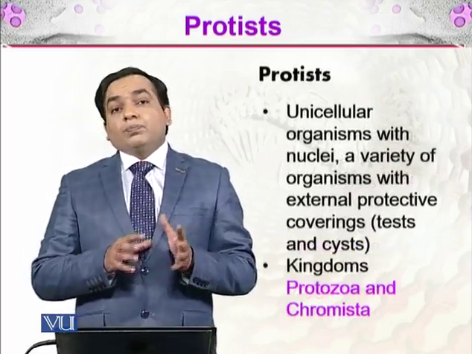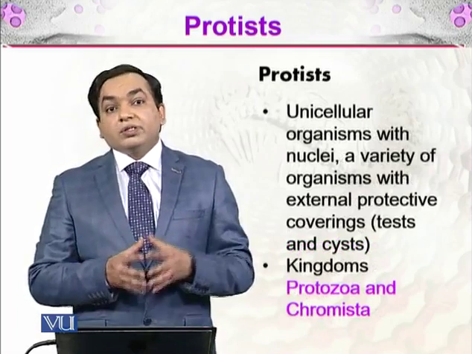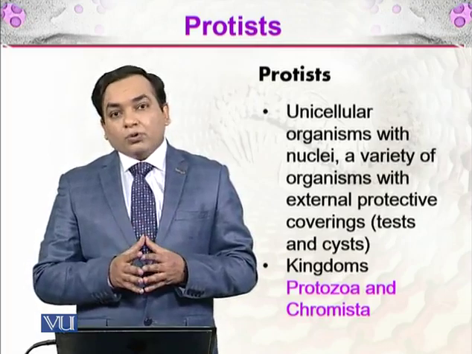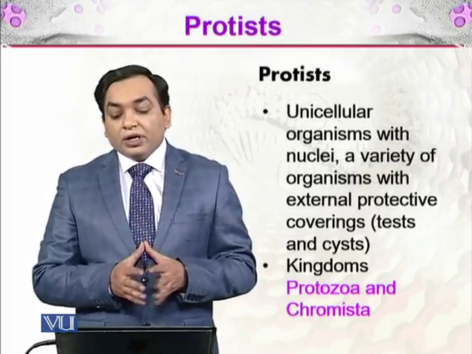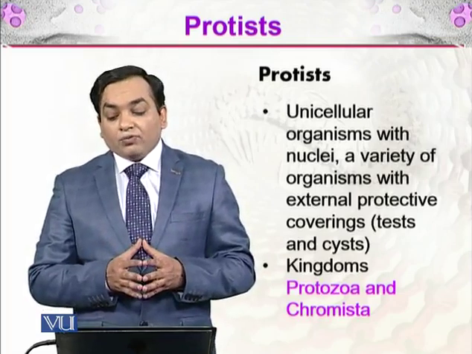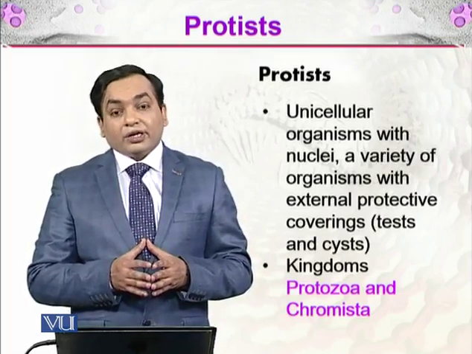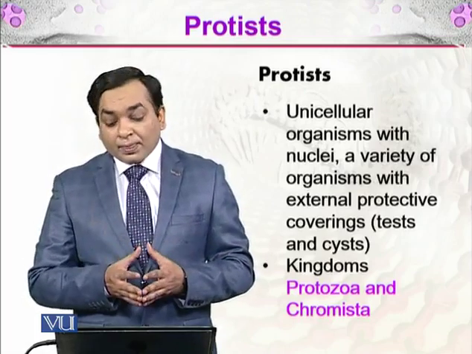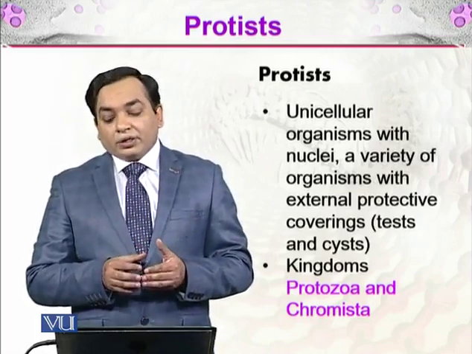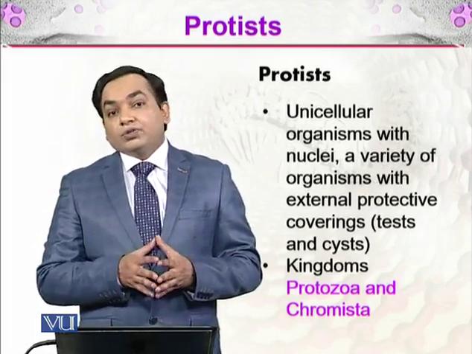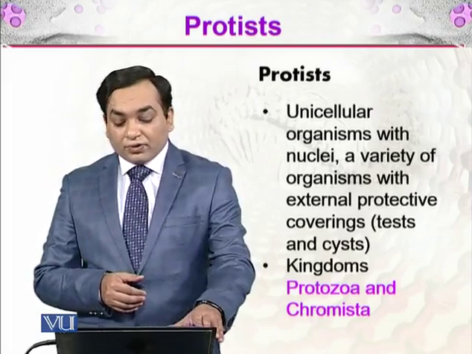Once those prokaryotes developed into the eukaryotes, these were the life forms which formed then. These were the protists, and these protists were unicellular organisms with nuclei and a variety of organisms with external protective covering, which are called tests or cysts. And these are divided into two kingdoms, which are Protozoa and Chromista, which we will be discussing in the next series of lectures.